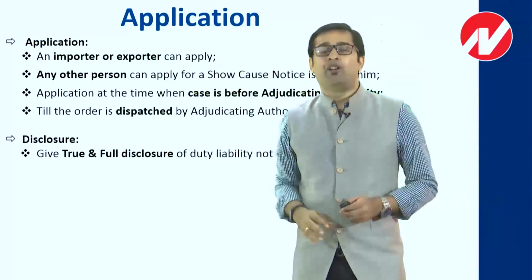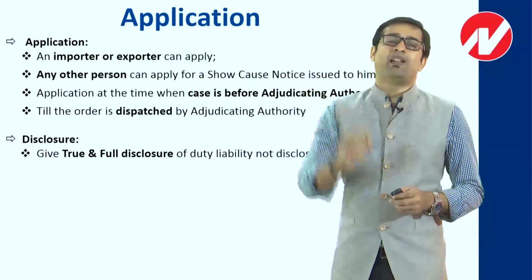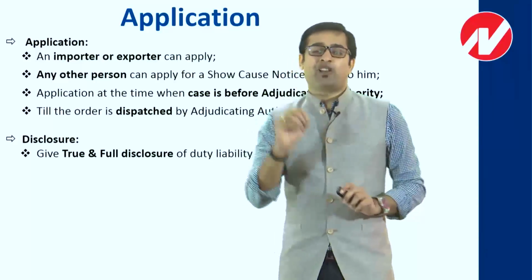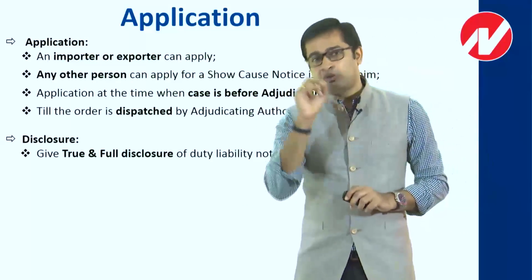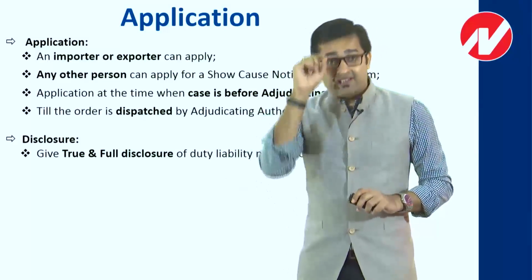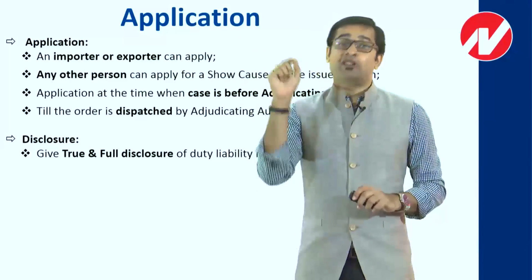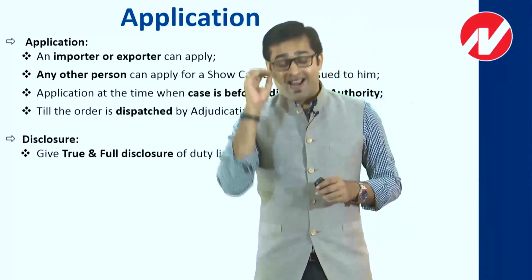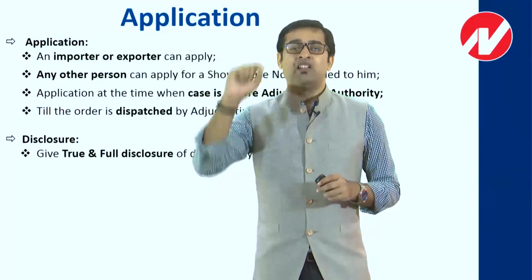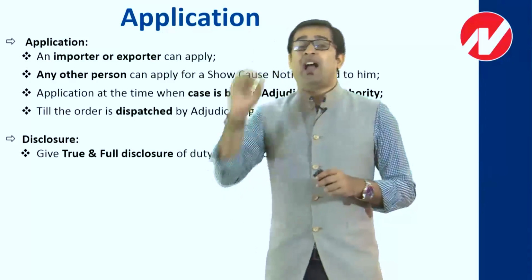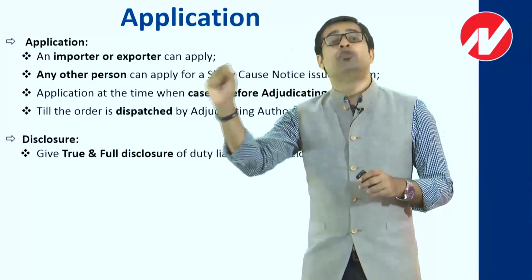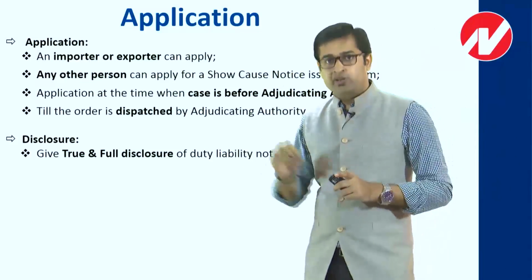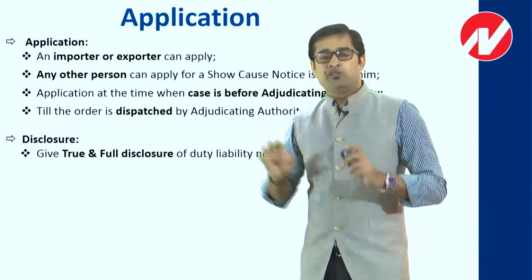At least, you may have done 100 violations, but for which the notice has come, nothing should be pending for that. Leave the rest of the matters aside, what you did wrong, we are not discussing that point. But for the point on which the notice has come, for example, if I was dealing in a product and did something wrong in classification, and the notice has come for that, then at least in that regard I need to give a full disclosure, and it should be a true and full disclosure. Apart from that, if I did undervaluation, that is a separate matter, and I am not supposed to comment on that part. But at least with regard to the point mentioned in the notice, and according to that notice, if I am applying to the commission, I need to give a true and full disclosure from my side. It is very clearly saying give a true and full disclosure of the duty liability which you have not disclosed, and obviously in relation to the notice that has been served, not about everything.